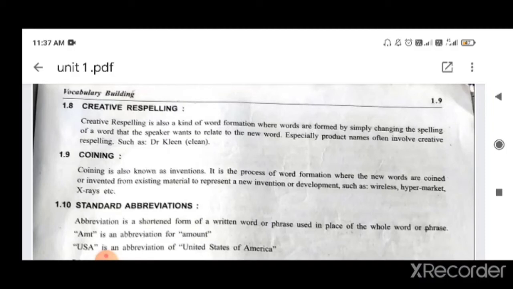Sometimes you know that this word means this, okay, but you change its spelling and present it in a way that attracts the other person. If it is written CLEAN, then you are not attracted, but here it is written KLEEN, okay, on a product which can clean all the things, then you are attracted. That here it is written clean, okay, KLEEN, clean, okay. So that is creative respelling, okay, creative respelling.